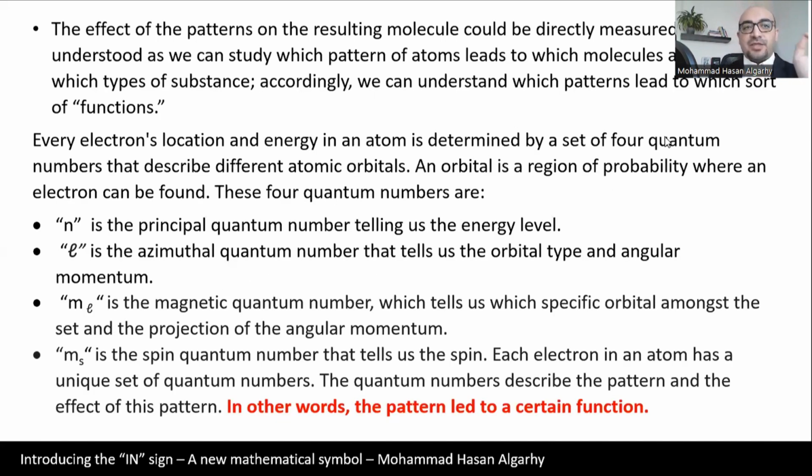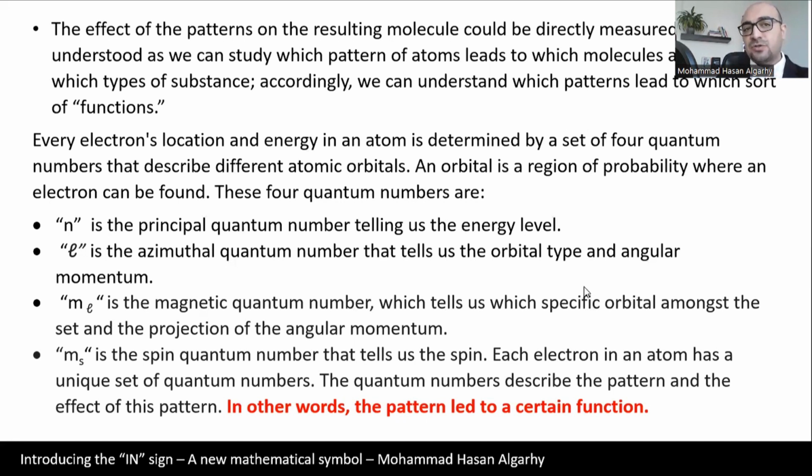So, the effect of the patterns on the resulting molecule could be directly measured and understood, as we can study which pattern of atoms leads to which molecules, and hence which types of substance. Accordingly, we can understand which patterns lead to which sort of functions.